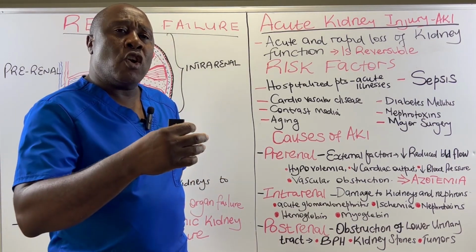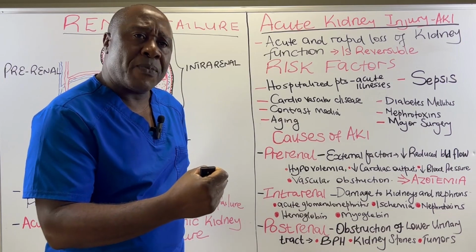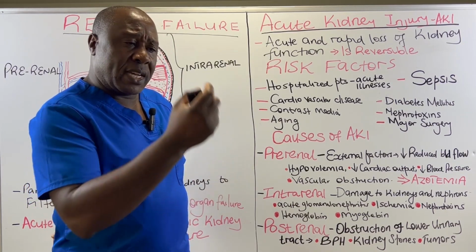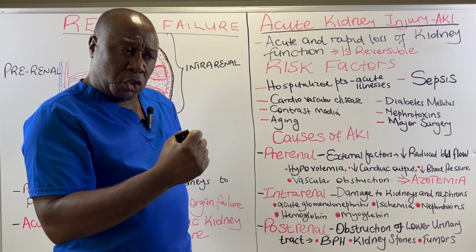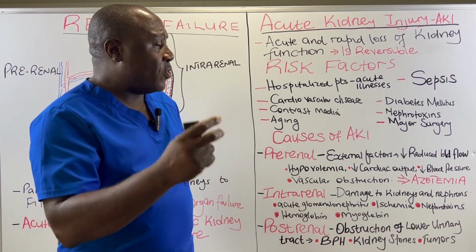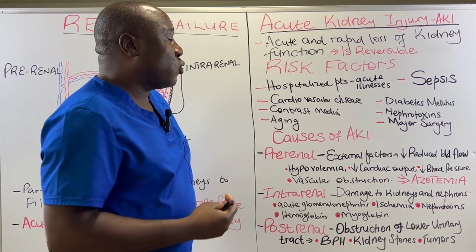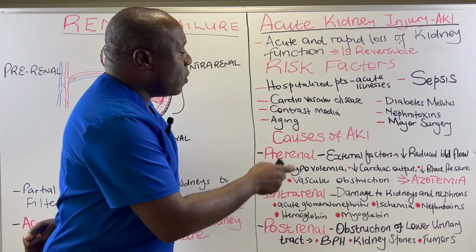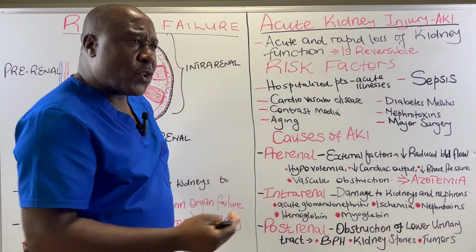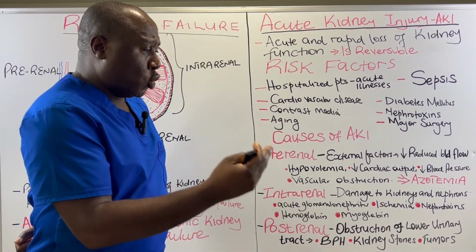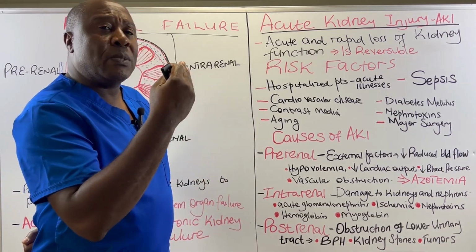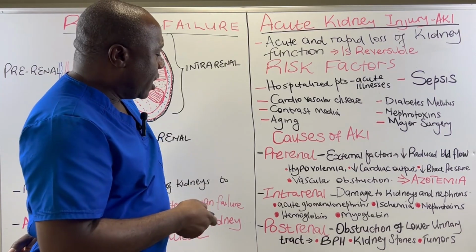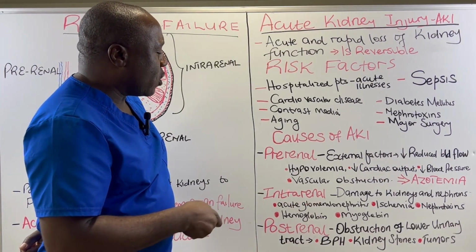Number two, they also try to conserve water and they conserve sodium. Remember, water follows sodium. So the kidneys are going to hold on to sodium so that they can hold that water and therefore increase volume that could bump up blood flow to the kidney. So during the prerenal conditions, the kidneys try to issue compensatory mechanisms to overcome that. But when these prerenal compensatory mechanisms fail, then we have what we refer to as intrarenal causes.